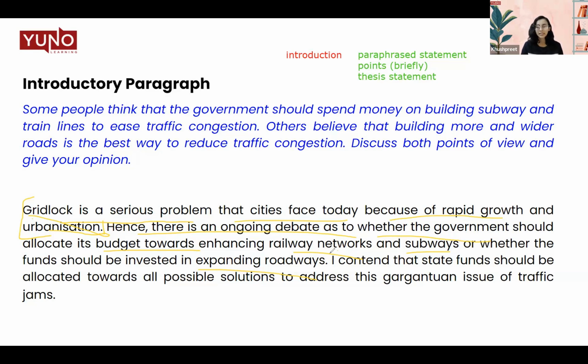Last but not the least, thesis statement. I contend that state funds should be allocated towards all possible solutions to address this gargantuan issue of traffic jams. So this is my opinion. When I say I contend, that means I believe.